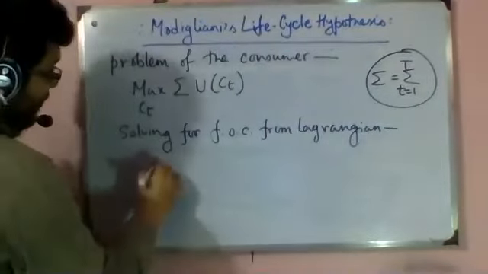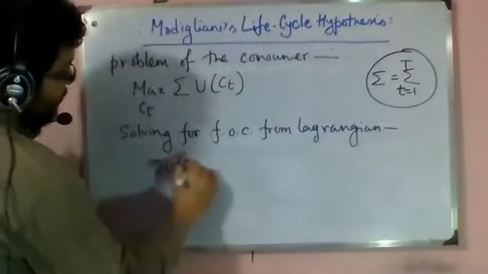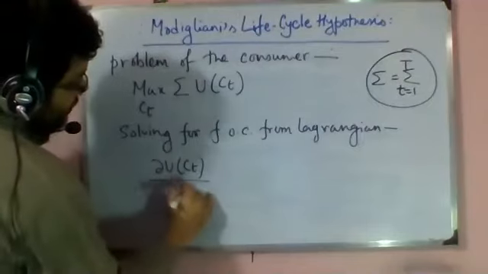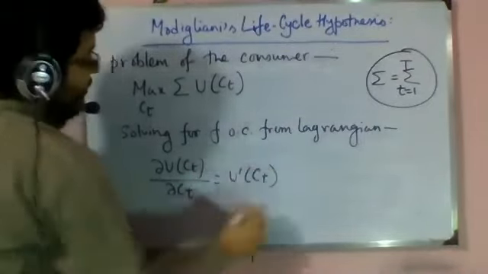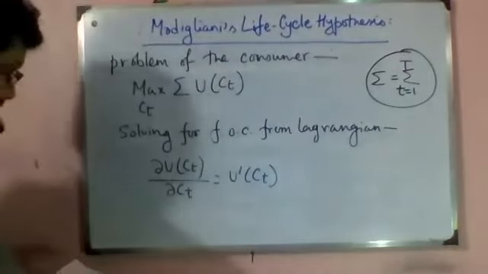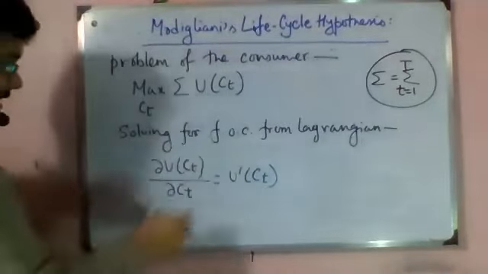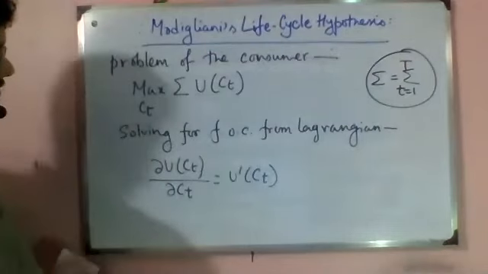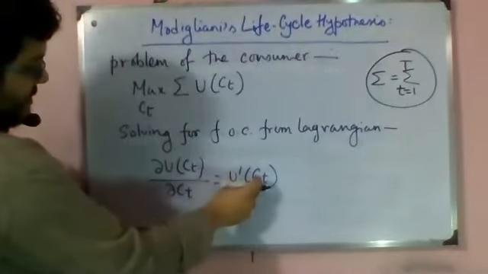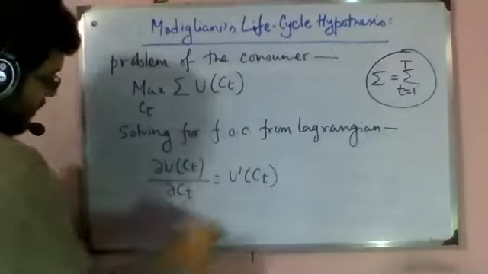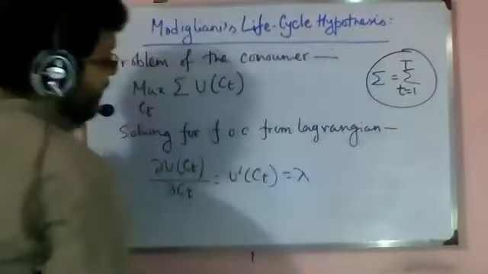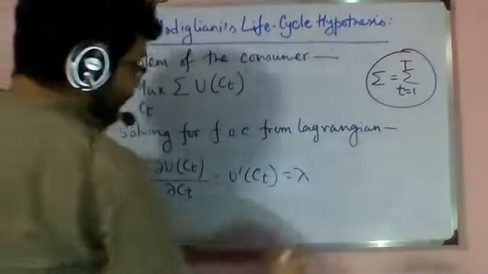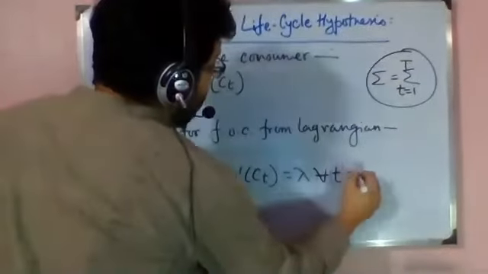We get del U of C_T by del C_T, which is U dash C_T, the marginal utility of consuming C_T at time period T. So that is U dash C_T equal to lambda, our Lagrangian constant, for all T runs from 1 to capital T.